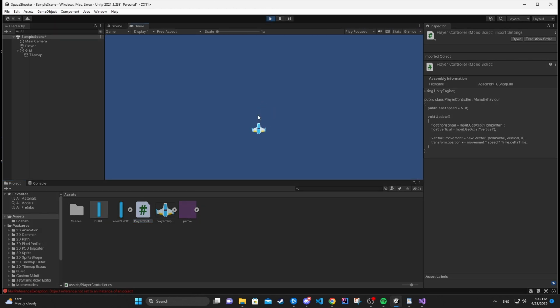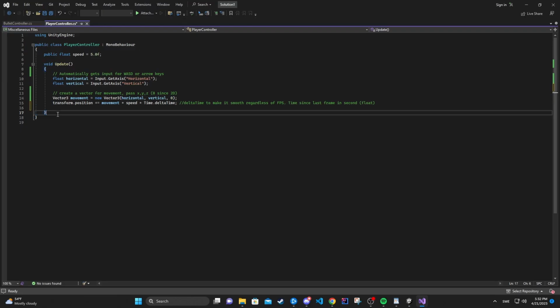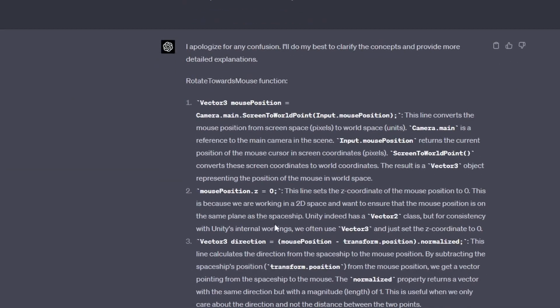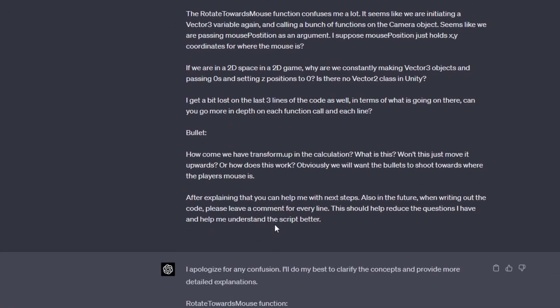However, it was always pointing in the same direction and I wanted it to rotate with my mouse. I was given the function RotateTowardsMouse along with a bullet script. Naturally, I had a lot of questions about the syntax and also asked ChatGPT to start leaving comments on each line of the code so that I could ask fewer questions moving forward.